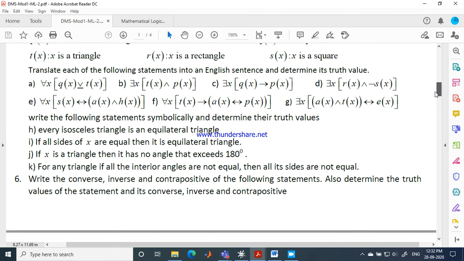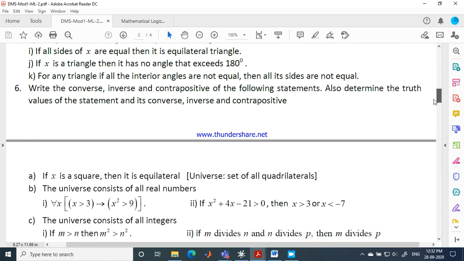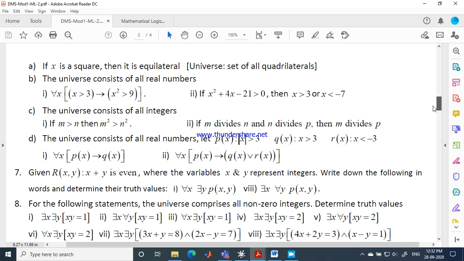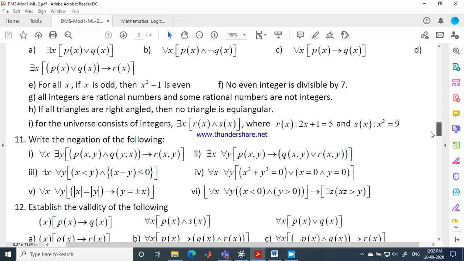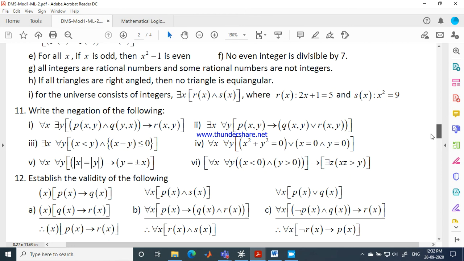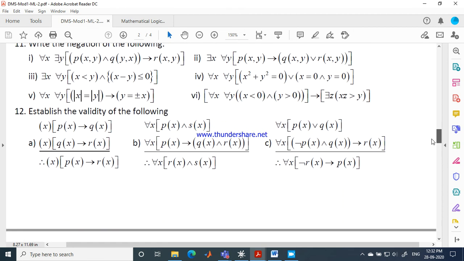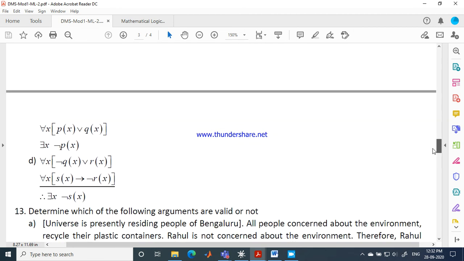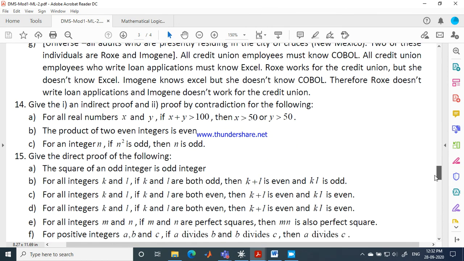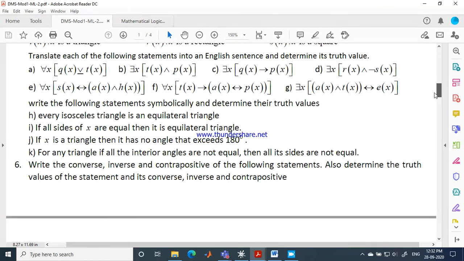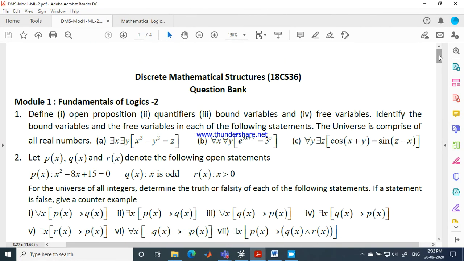In the next class, we will discuss how to write the converse, inverse, contrapositive and the negation. We will discuss this part in detail. Till now, up to question number 11, we discussed the negation, converse, inverse and contrapositive. From question number 12 onwards, we are going to discuss rules of inference. After rules of inference, we are supposed to discuss proofs and disproofs. So in the next 3 classes, we are completing this.